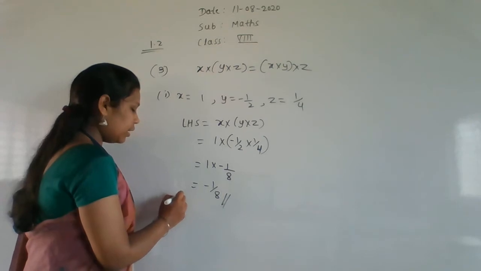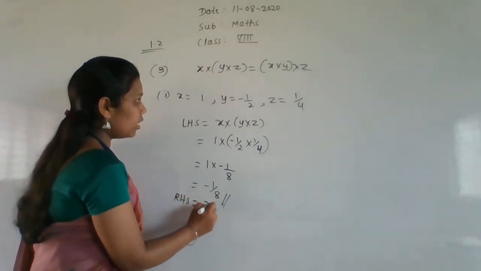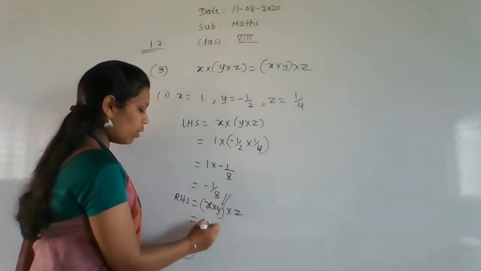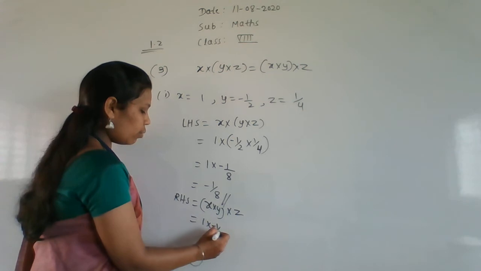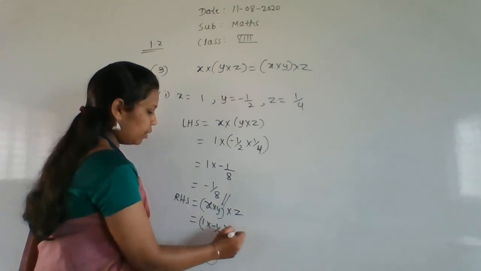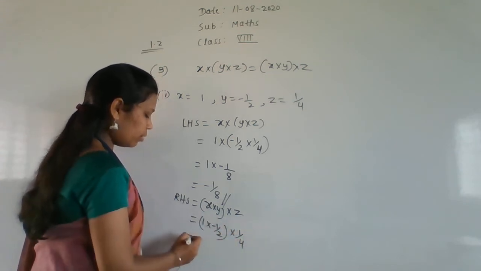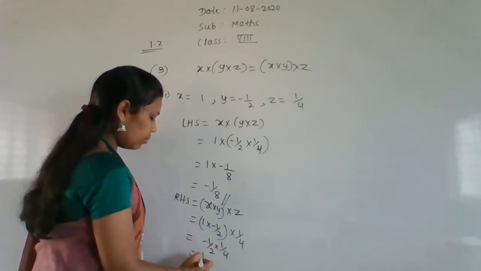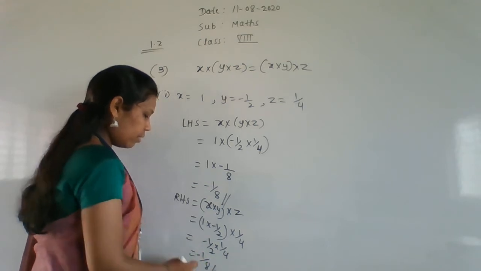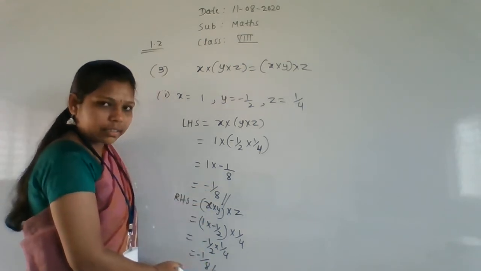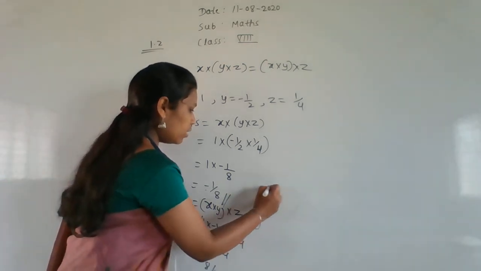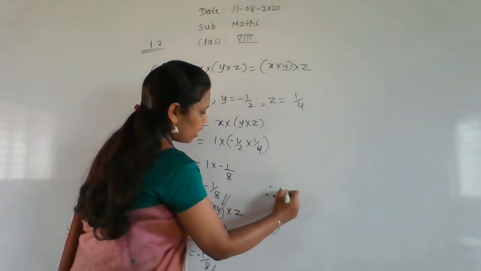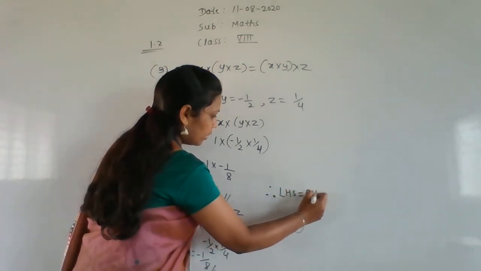Right. So now we check the RHS value. What is the RHS? x into y into z. What is the value of x here? 1. And the value of y? Minus 1 by 2. And z is 1 by 4. Now multiply minus 1 by 2 and 1 by 4, that is 1 into minus 1 by 8. Whether minus 1 by 8 and minus 1 by 8 are equal. So here we have to write therefore, this symbol is therefore, everyone remember. So LHS is equal to RHS.